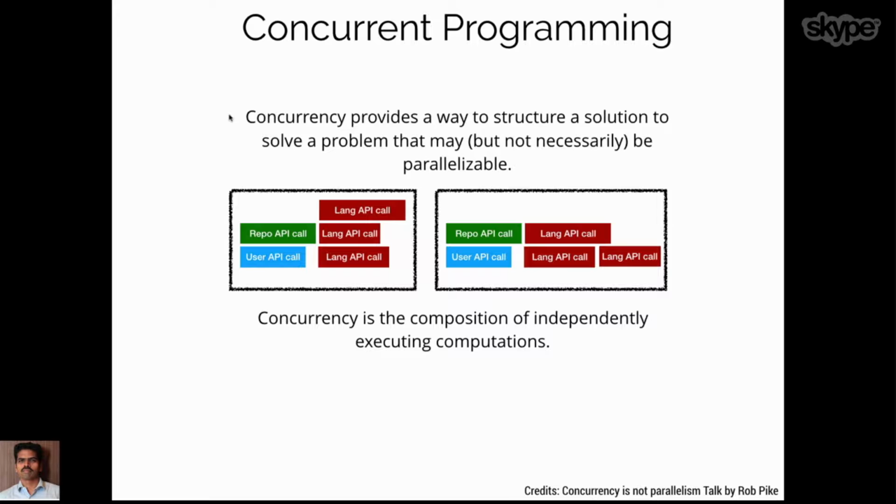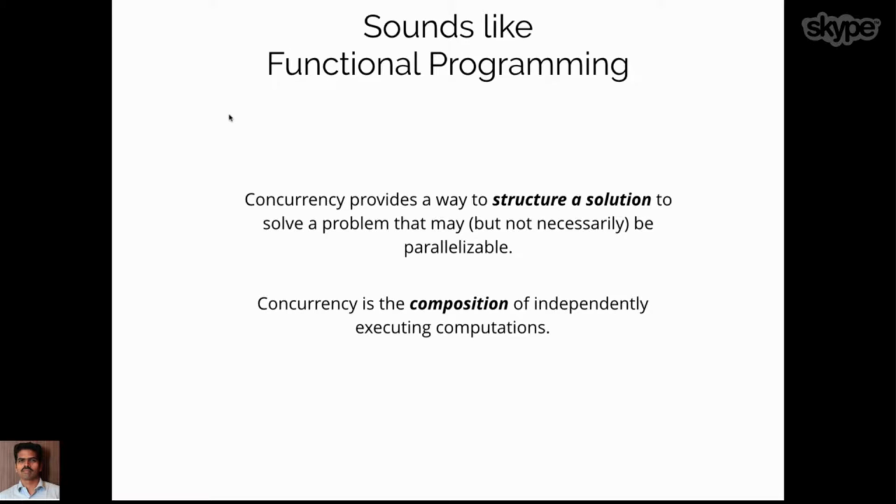And there is another definition of concurrency: it's all about composition of independently executing computations. All right. So if you look at these 2 definitions from a different perspective, it sounds much like functional programming. What we do in functional programming is structure the solution based on small functions, and once we're done with all those functions, we just compose them together and provide the solution. So concurrency and functional programming is actually a good path if you work on them together, and it gives you a nice set of abstractions, and using those abstractions we can build things which can be very hard to write in a typical object-oriented or procedural world.